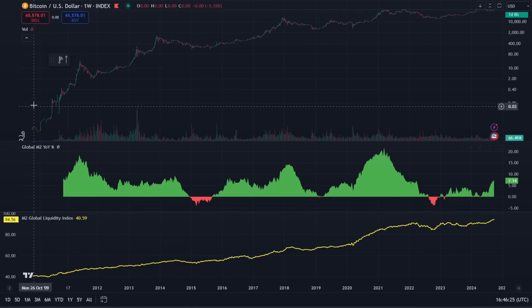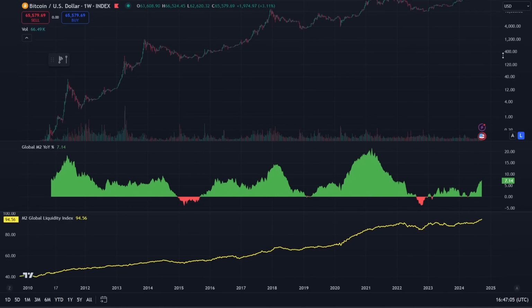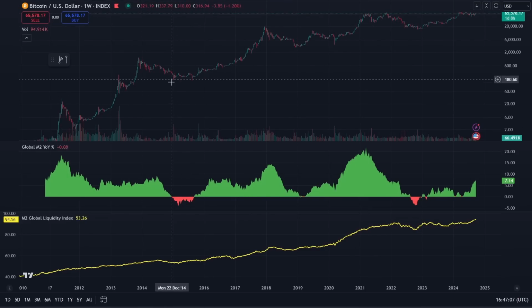And so, Bitcoin really is a barometer of global liquidity. It is one of the most sensitive assets to global liquidity. So you can see here in the global M2 year-on-year change, when that has a spike and is increasing, the price of Bitcoin is correspondingly increasing. And when this global M2 year-on-year percentage change has a downturn, the price of Bitcoin also has a corresponding downturn. And whenever M2 year-on-year goes negative, that is generally a good indicator that the price of Bitcoin is bottoming and is coming to a low.